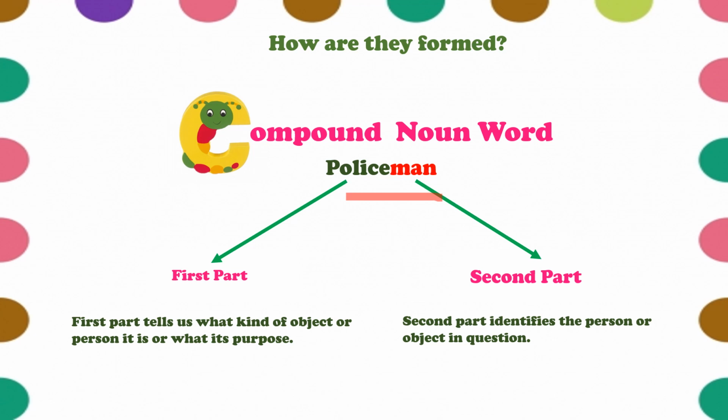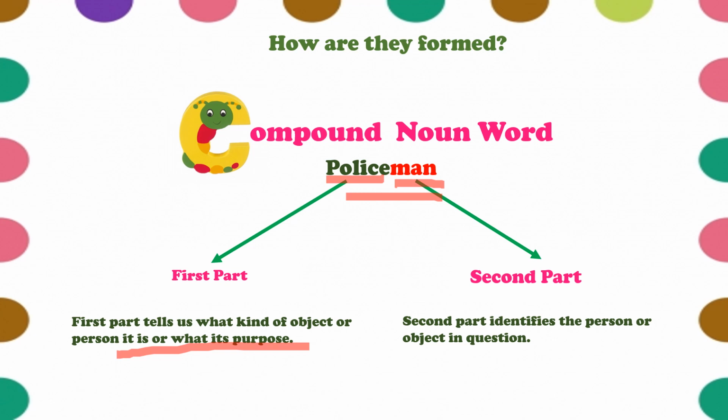The first part is police. What does the first part always do? It tells us what kind of object or person it is, or what its purpose is. So now we know it's a man, but what kind of man? It's a policeman.